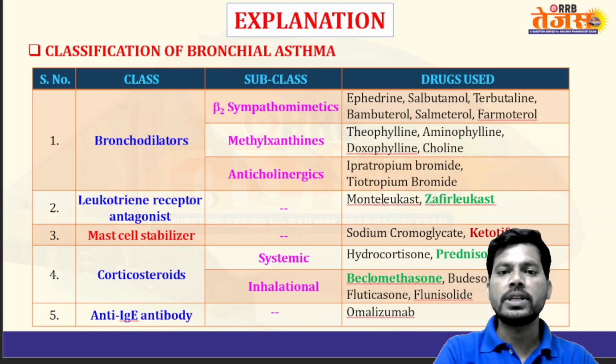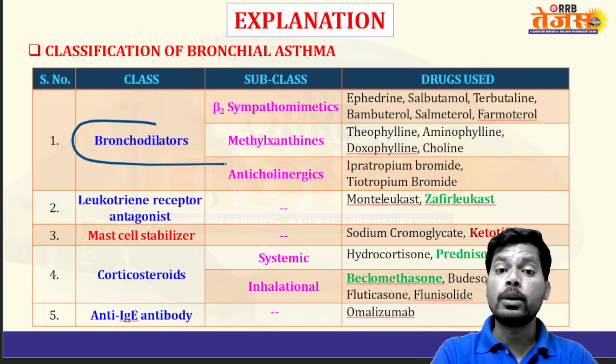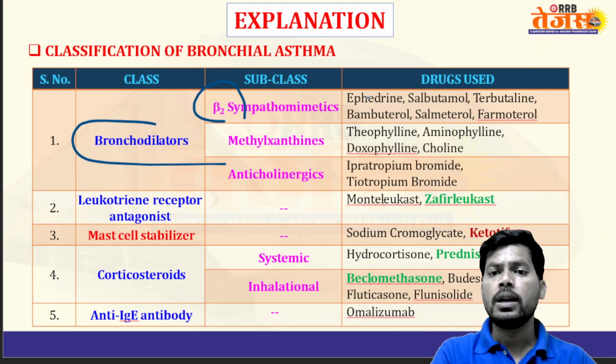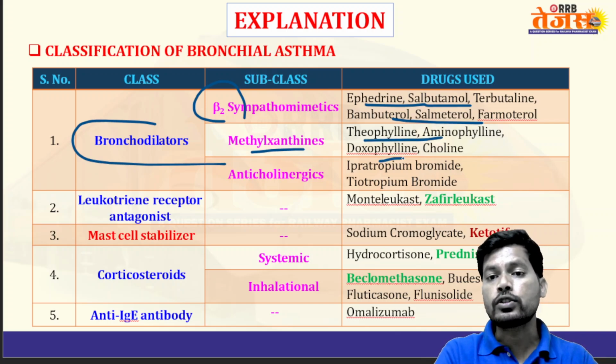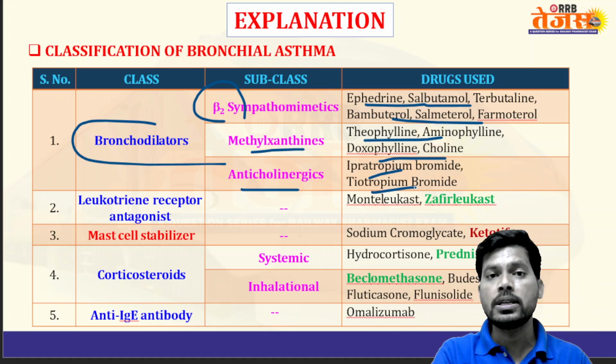So this is the classification of anti-asthmatic drugs. Bronchodilators dilate the bronchial smooth muscle directly by agonizing beta 2 receptors in the lungs, like ephedrine, salbutamol, terbutaline, bambuterol, salmeterol, formoterol; and methylxanthines like theophylline, aminophylline, doxofylline, choline theophyllinate; and anticholinergics, ipratropium, tiotropium. Anticholinergics block type 3 muscarinic receptors in the lungs, causing dilation of bronchial smooth muscle.